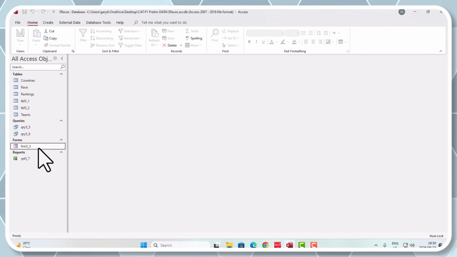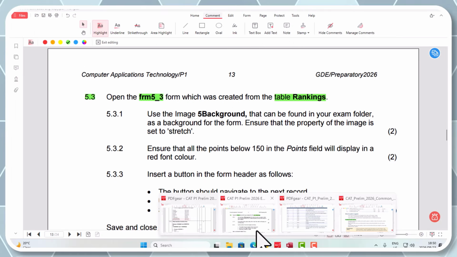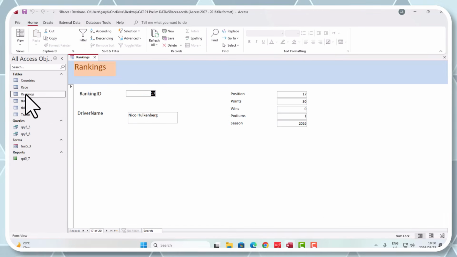This form, 5_3, all its information, when it shows you data, so if I go left, right, in other words, can you see I'm scrolling through this? This information that was populated here is coming from the rankings table. So it's coming from here. Does it make sense, guys? So this is connected to this. That's important, so I'm just taking an extra minute to explain that to you. Okay, right, good. But we are looking at this form now. Let's see what it's saying.